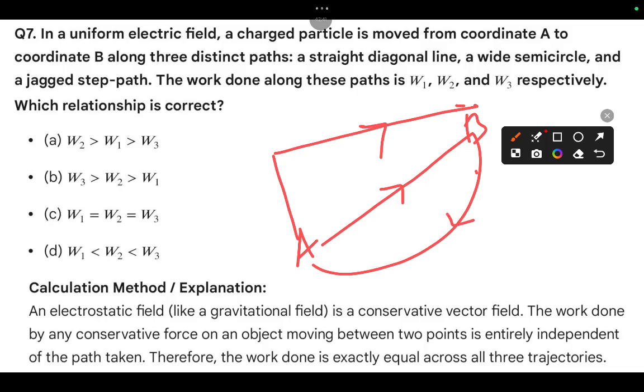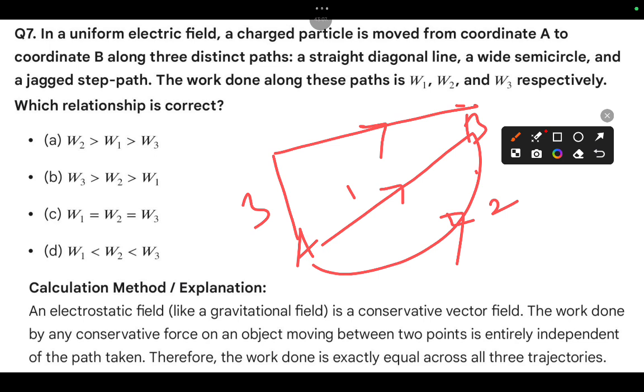You can also use the same symbols. This is the straight diagonal line, you can take it as 1, the semicircle 2, then the jagged one, you can take as the 3rd. Now respectively we have 3 different paths.